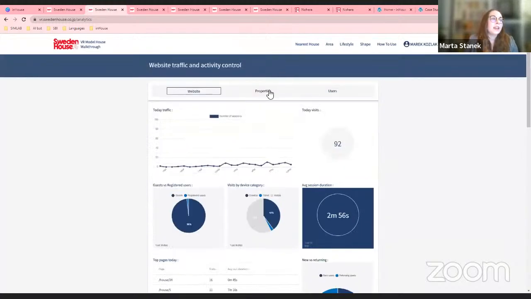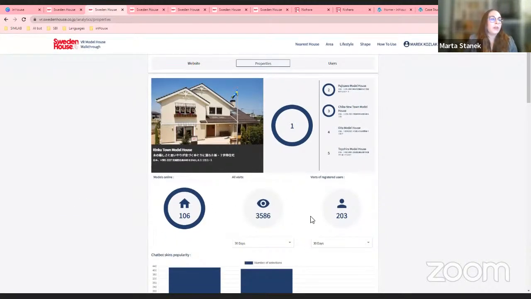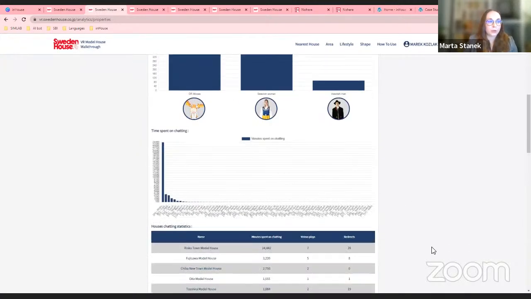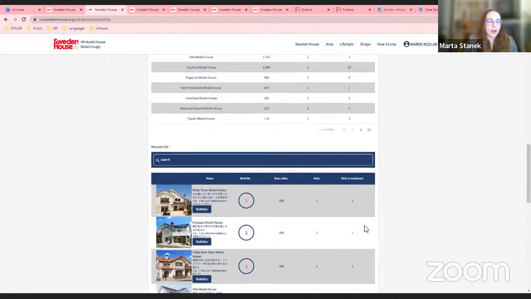The next is the properties. So you have the general analytics of the properties, with how many visits you had during a month or 90 days to your properties. You have the popularity of your chatbots. You have the time spent chatting with the chatbots and the ranking.